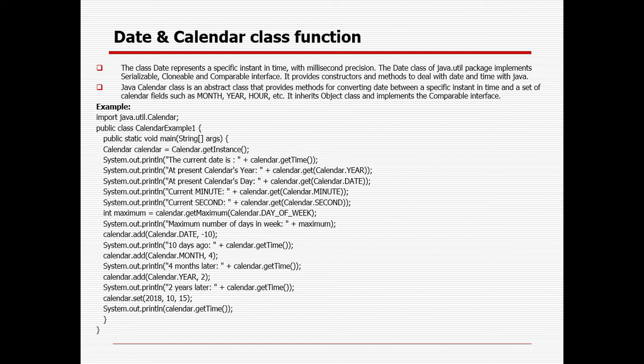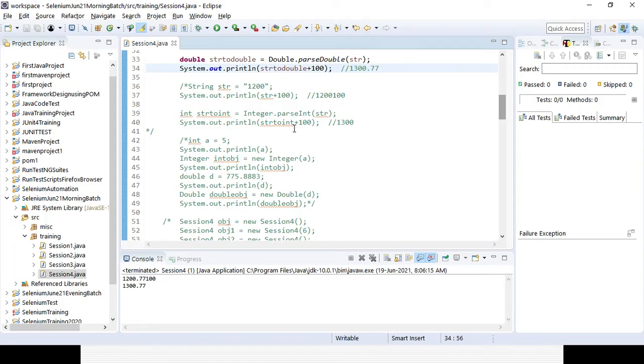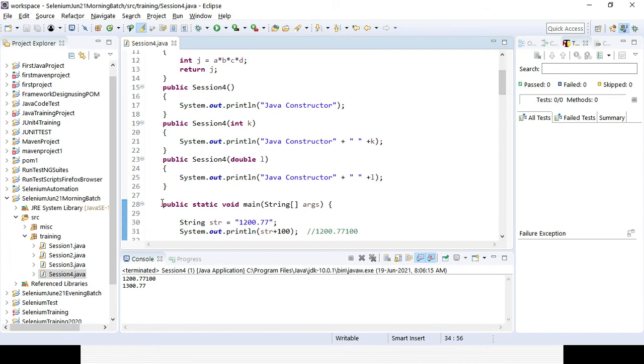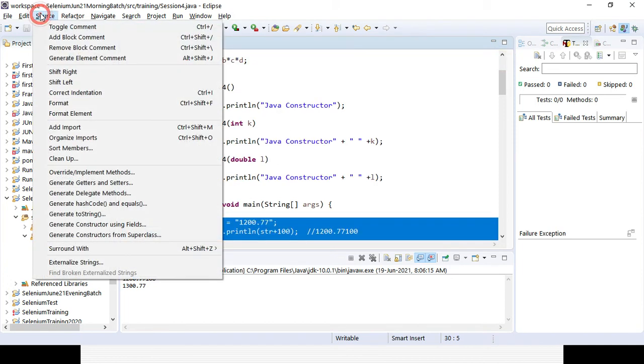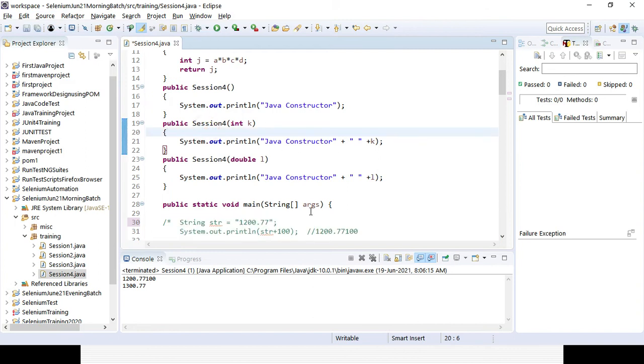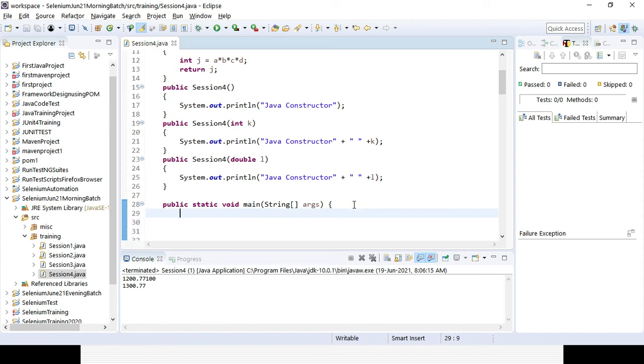So Java Calendar class is an abstract class that provides methods for converting date between a specific instant in time and a set of calendar fields like month, year, hour, etc. Right? So let's try to see the implementation here for the Calendar and the Date class. Why am I trying to cover this? Because you need to use them in real time in the framework, because date and time functionality is really important. In case you want to concatenate something with the screenshot, like the current date and time, you can easily use them. So I will be using first an instance from the Calendar class. That is the Calendar class available here in Java.